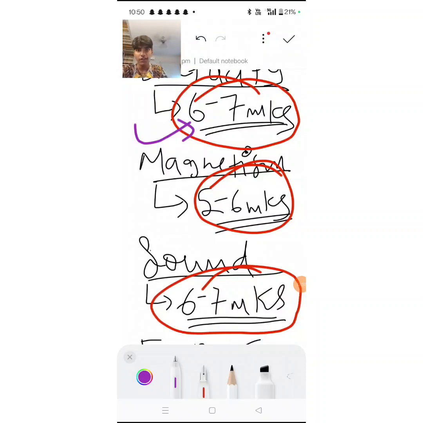Then, in the second part of the question, they'll say state the direction of flow of regular current and conventional current. Regular current is from a negatively charged body to a positively charged body.